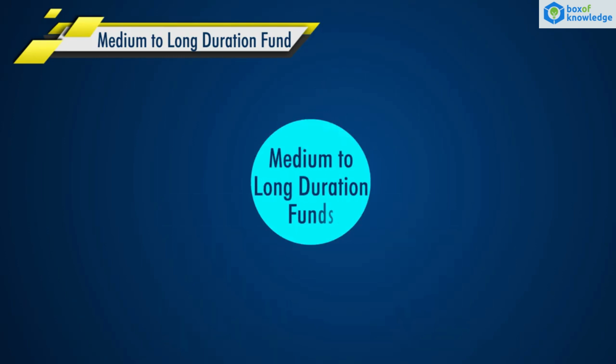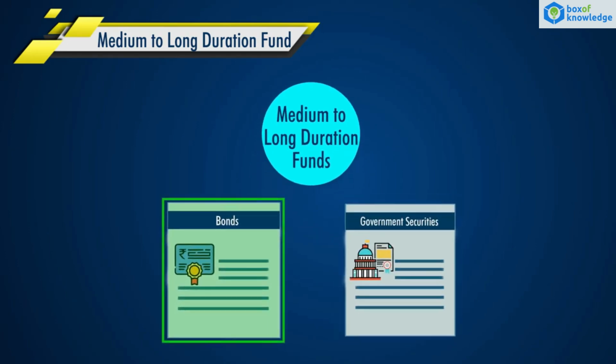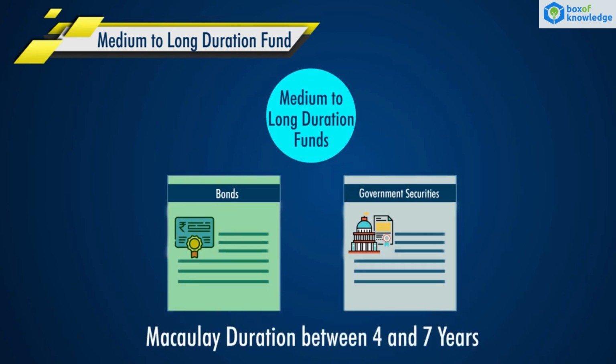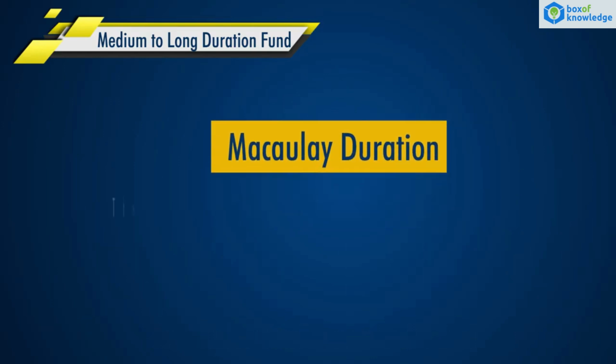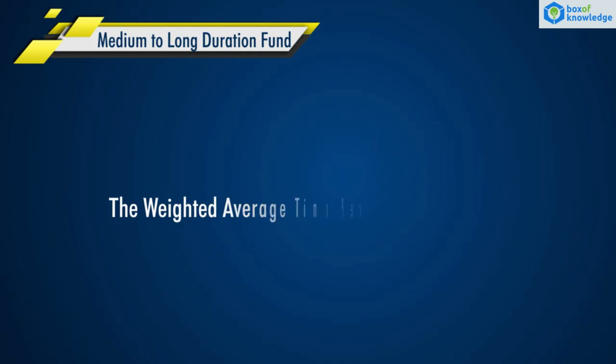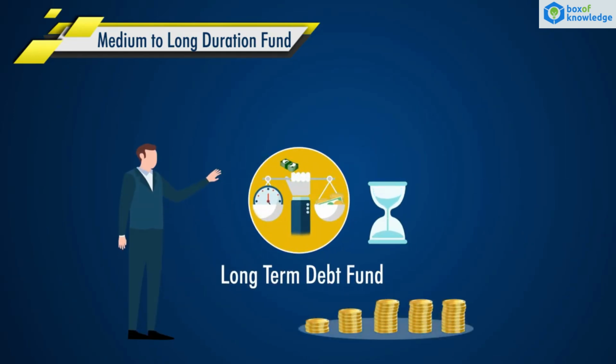Medium to long duration funds invest in debt securities such as bonds and government securities with a Macaulay duration between 4 and 7 years. Macaulay duration is the weighted average time period of the cash flows from a bond investment. To put it simply, it is the time taken for an investor to get back his money invested in a bond.